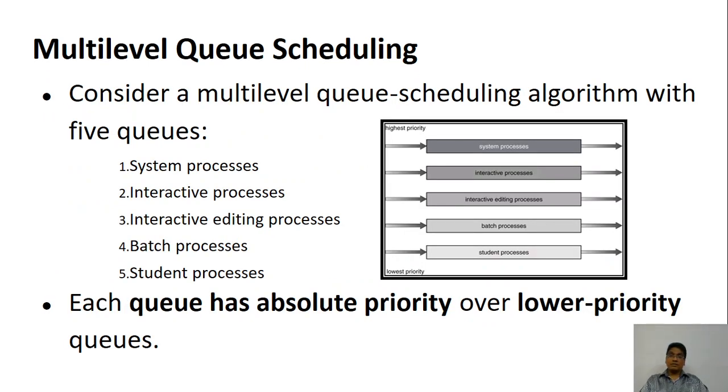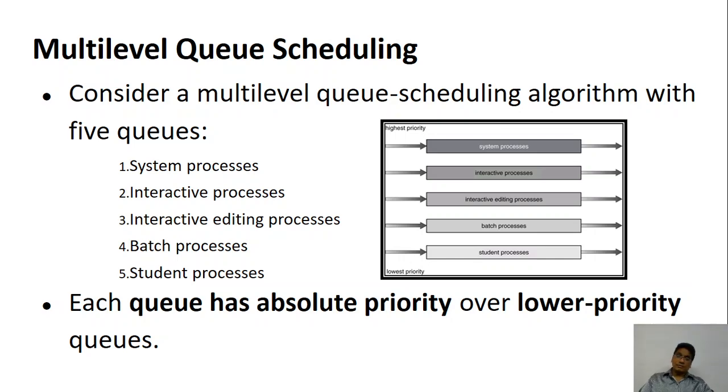and some other process from the other queue will be executed. Now let's consider a scheduling algorithm. If you look here, there are 5 different types of queues. One is for the system processes, another one is for interactive and interactive editing, then we have batch processing and student processes. Now each queue has an absolute priority over the other.